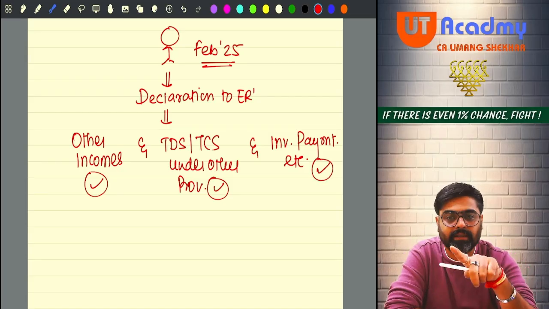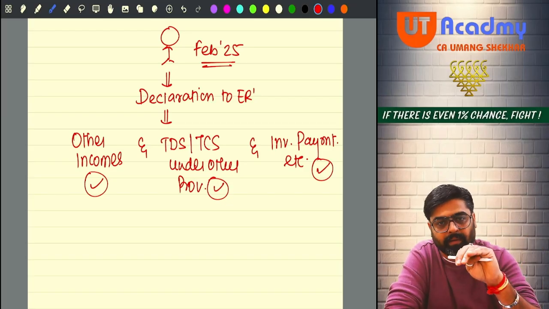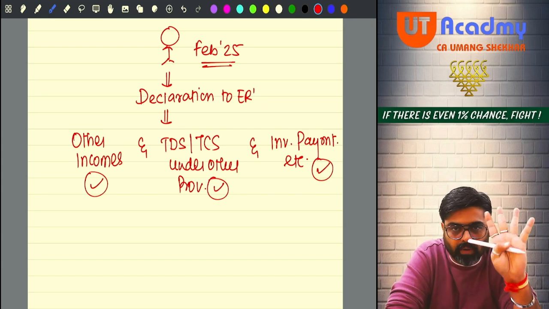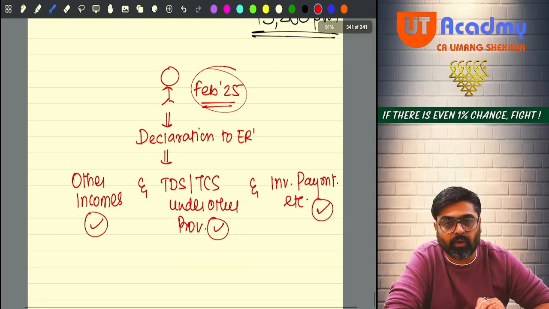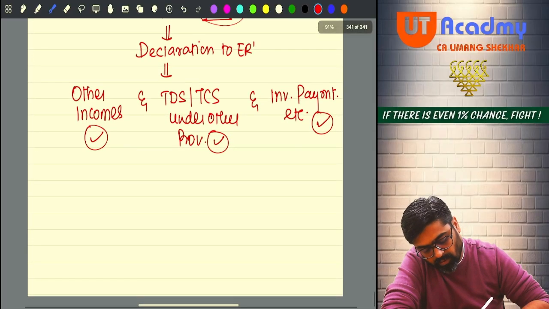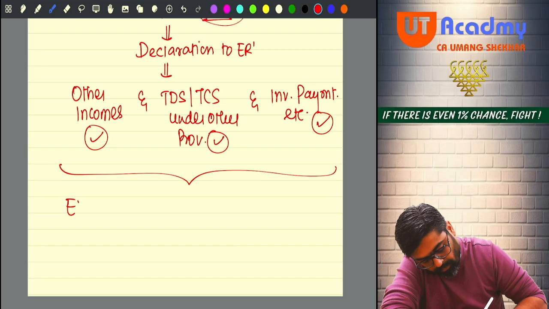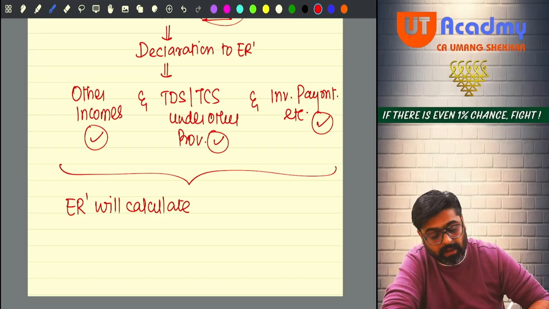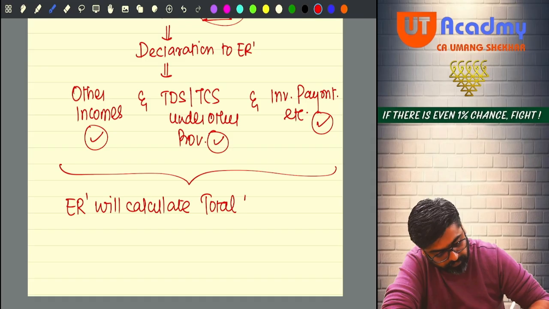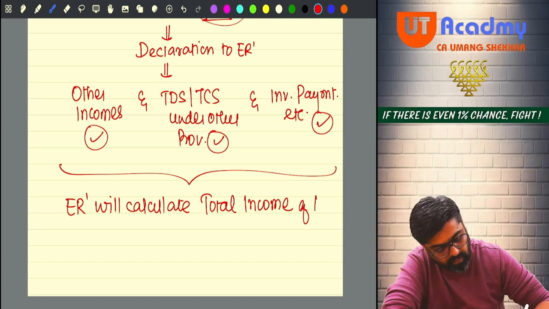Now earlier, the TDS, TCS details which you were giving, the employer was not considering that. But after the amendment, even this detail the employer will have to consider. Now see what will happen in the month of February, before making the payment for February month salary. The employer will consider all these details. So now the employer will calculate your total income.